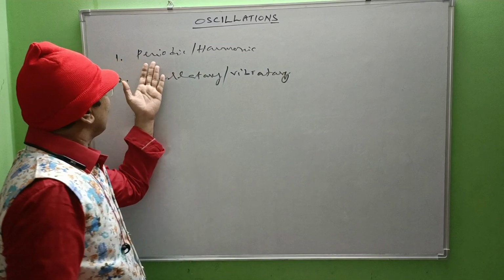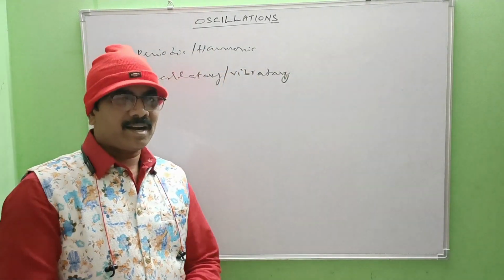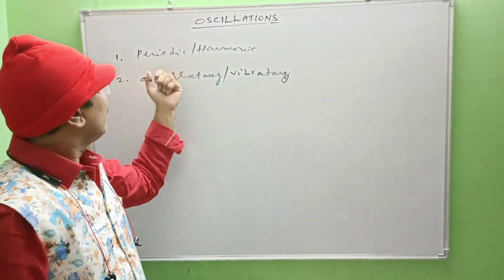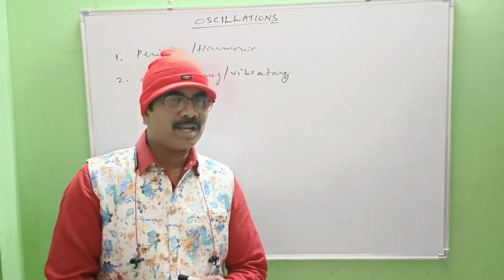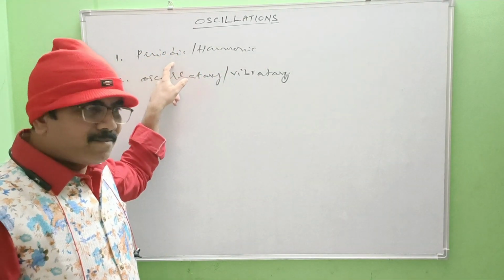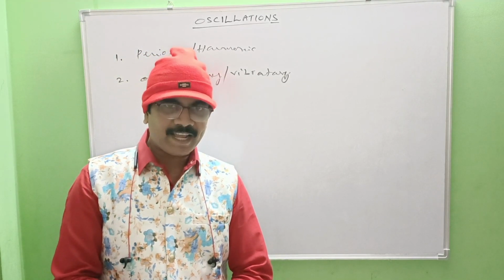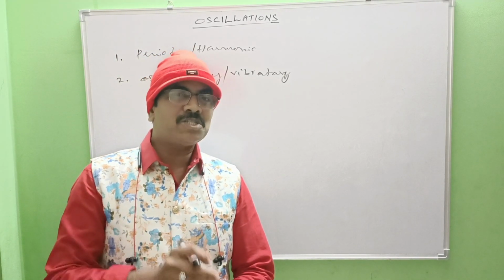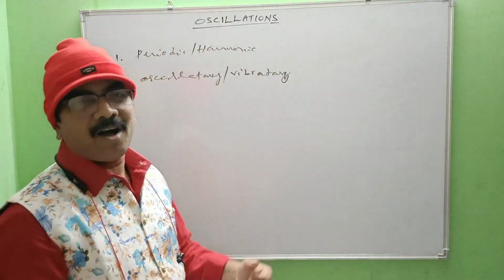What is meant by periodic or harmonic motion? By the name itself, periodic means the motion repeats itself at regular intervals of time in both position and phase. Then that kind of motion is said to be periodic or harmonic motion.